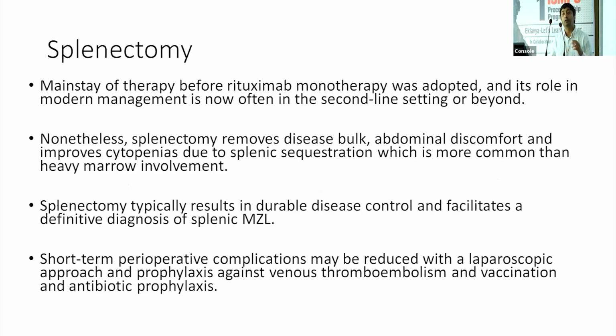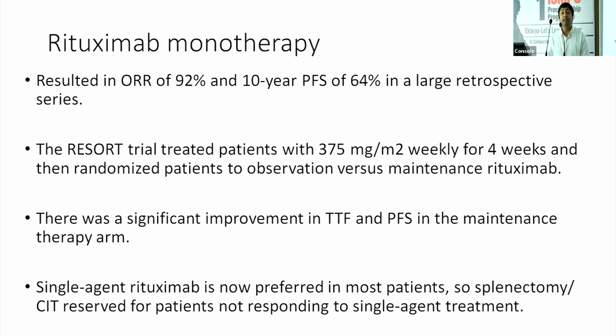So splenectomy, after the advent and availability of rituximab, has gone down in the treatment armamentarium, but of course that's the only possibly curative treatment available, and it removes a significant bulk. Abdominal discomfort can be relieved much faster. That's the advantage with splenectomy. Rituximab monotherapy has been significantly effective. Of course, we all would have seen recently, we had a patient with splenic marginal zone lymphoma, not responding to any treatment, who underwent autologous transplant and relapsed 6 months after that. So sometimes these nasty lymphomas are so bad, you do whatever, you cannot get over it.